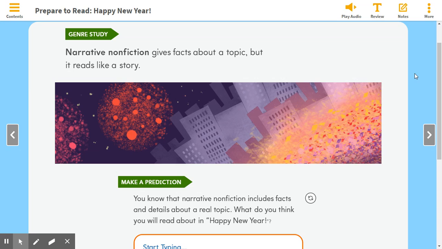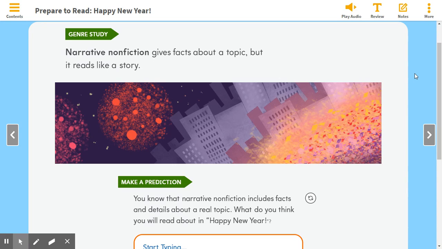Today, we will be working out of our MyBook on page 146. The title of our text is Happy New Year. Happy New Year is a narrative, nonfiction story. These types of stories give facts about a topic, but it reads just like a story.